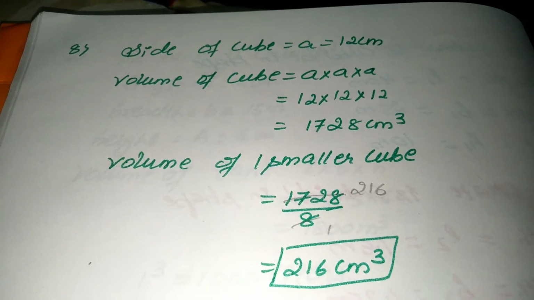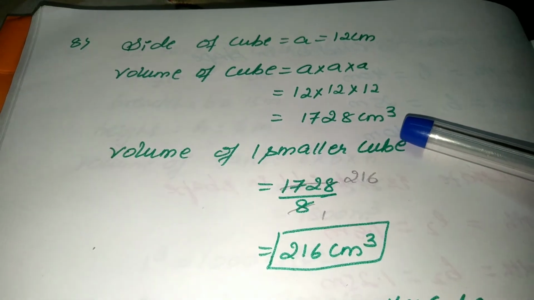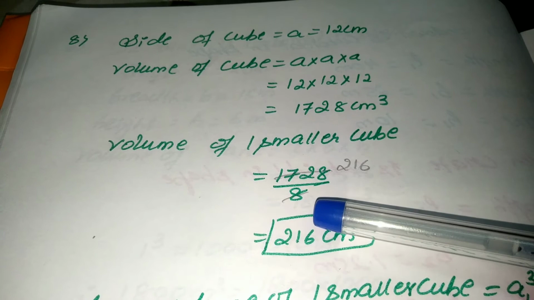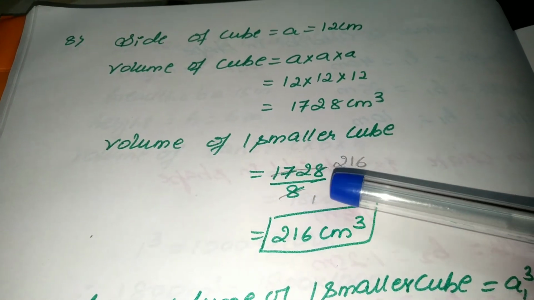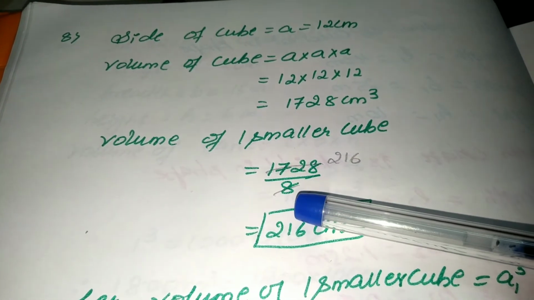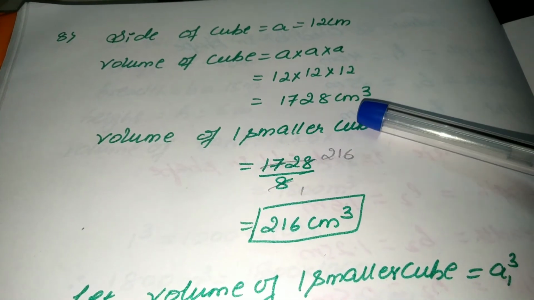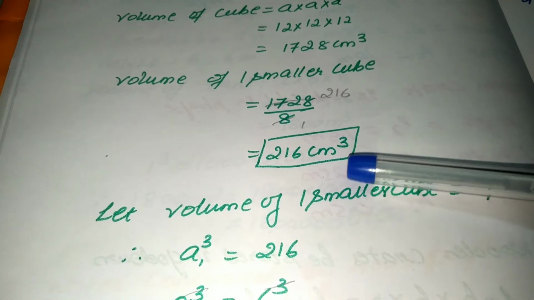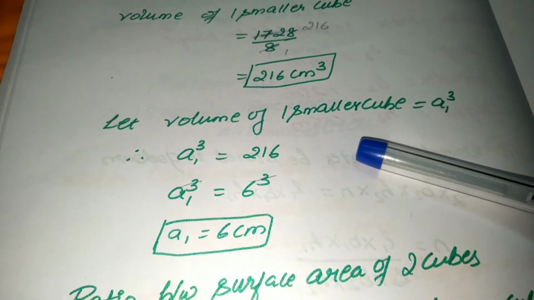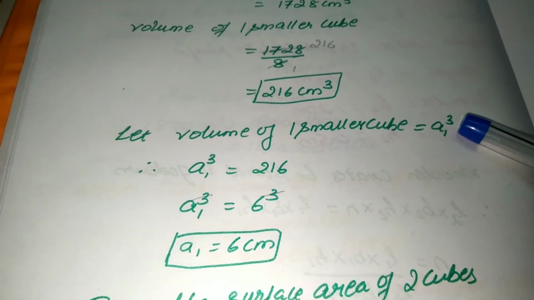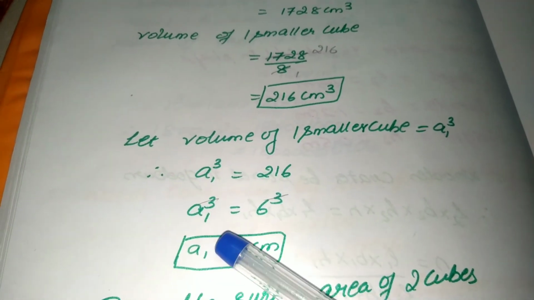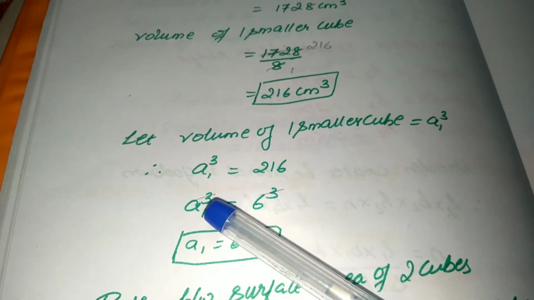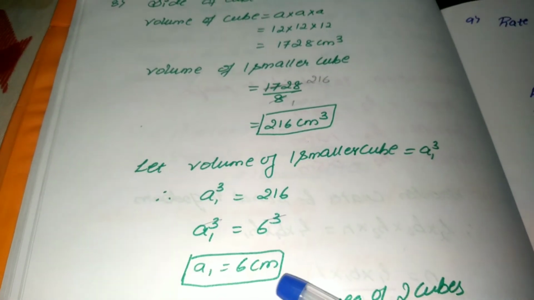So volume of the bigger cube first I will find, and volume of the smaller cube is 1728 by 8. On cancellation 8 and 216, because the 8 smaller cubes I have to cut from the bigger cube they have given in the question. So I will divide it with 8, I will get 216 centimeter cube. One smaller cube formula is A1 cube I am taking, but one side I need here. So A1 cube equal to 6 cube. Cube and cubes gets cancelled. A1 equal to 6 centimeters.